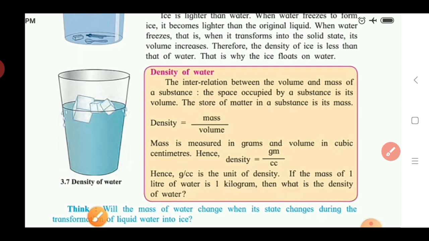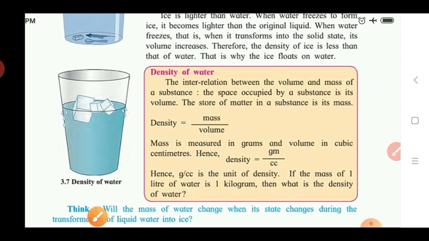How can we calculate this density for the water? Here you should take the mass of the water as 1 kilogram, which is equal to 1000 gram. Here we convert the 1 kilogram into gram, that is 1 kilogram is equal to 1000 gram, and 1 liter is equal to 1000 cubic centimeter.